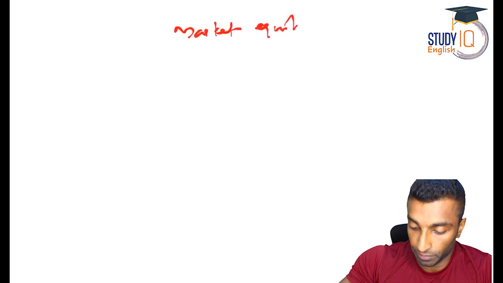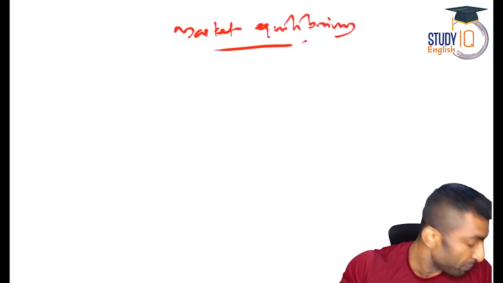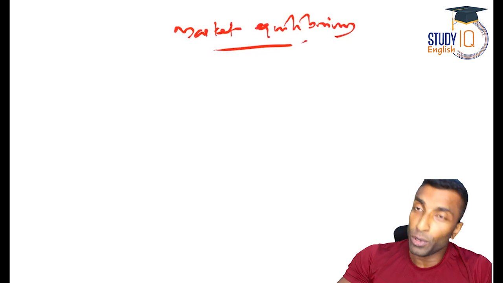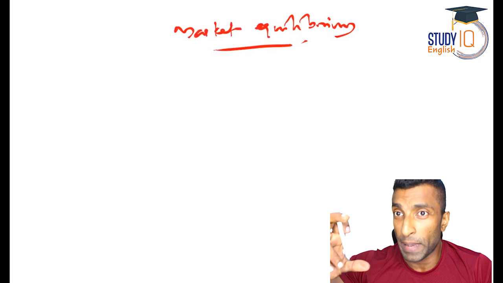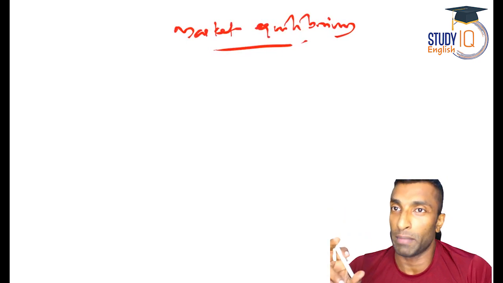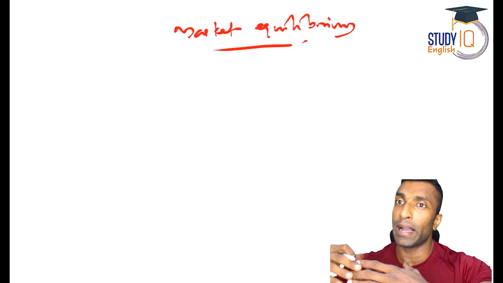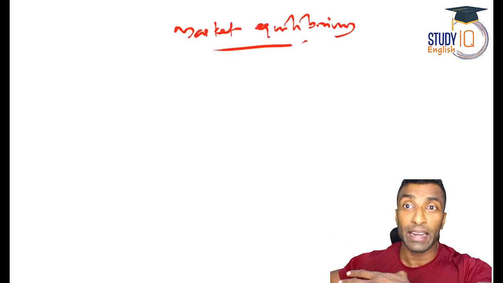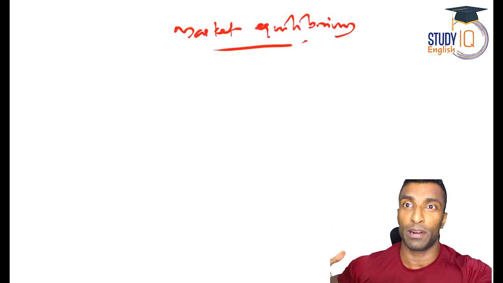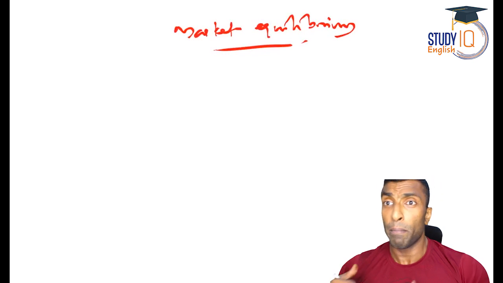Market equilibrium. Okay, so guys, I've told you there is demand and there is supply, and based on that, the price will be decided on the market. It is not that whatever I demand, I will get. I'm ready to buy at this particular price, but I may not get it. I need to find a supplier at that particular price. Same way, I am ready to sell at this particular price, but I may not get it.